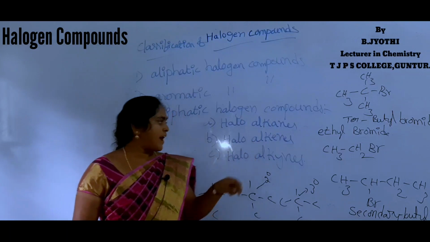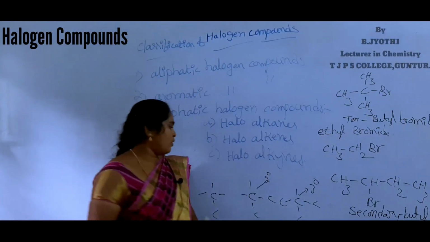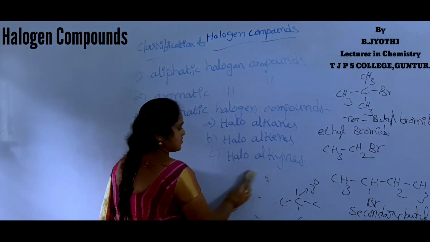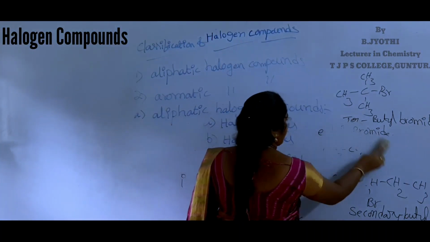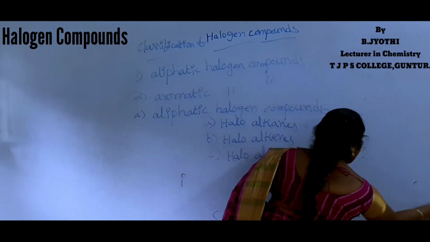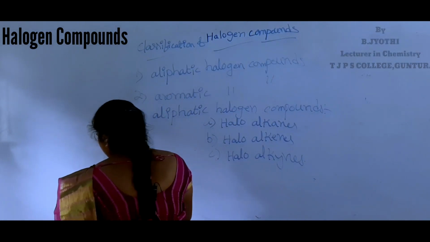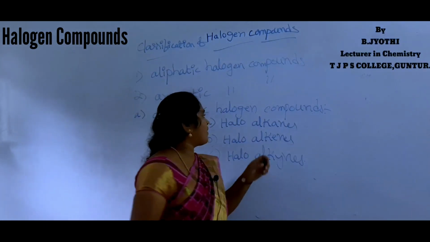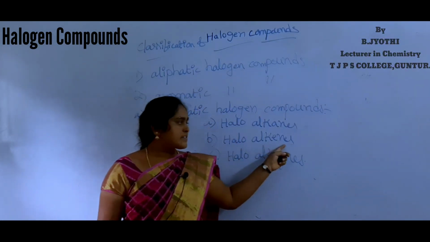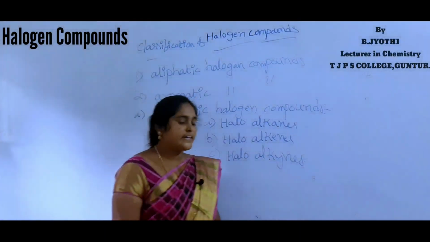Next one is haloalkenes. These are the halogen derivatives of alkenes.